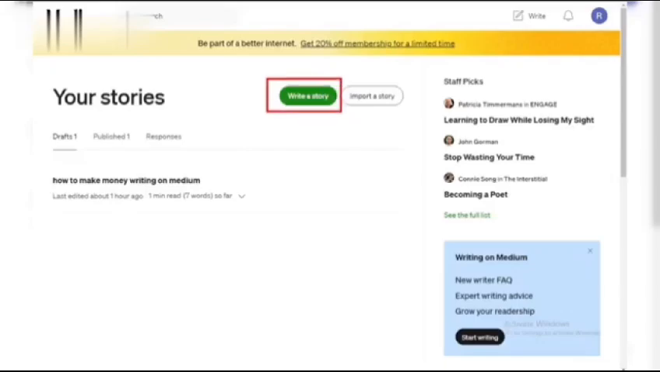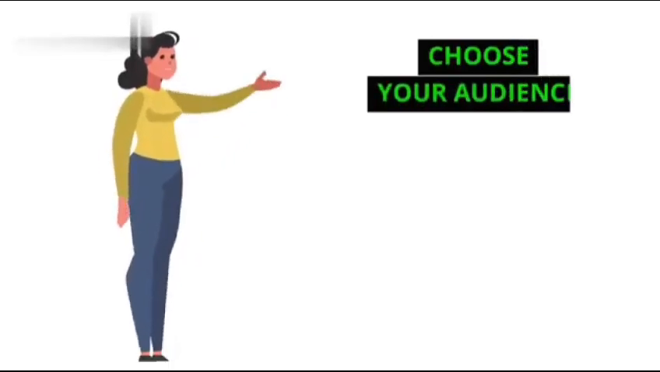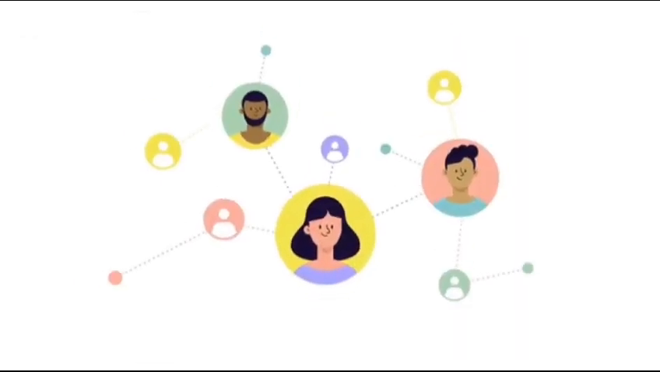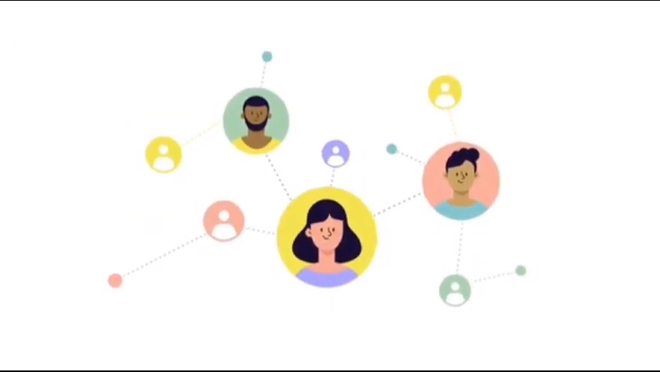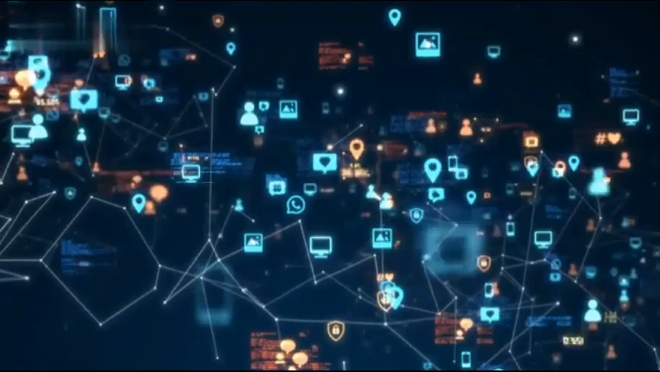Step 4. Choose your audience. Medium has tons of publications, communities focused on specific topics. Find some that match your writing style and consider submitting your work. This expands your reach.